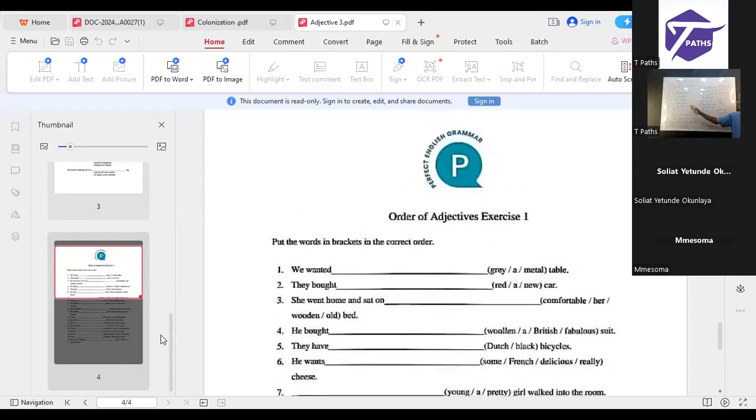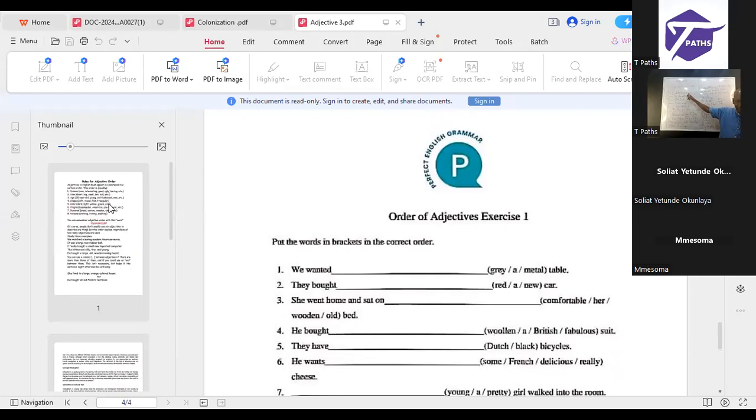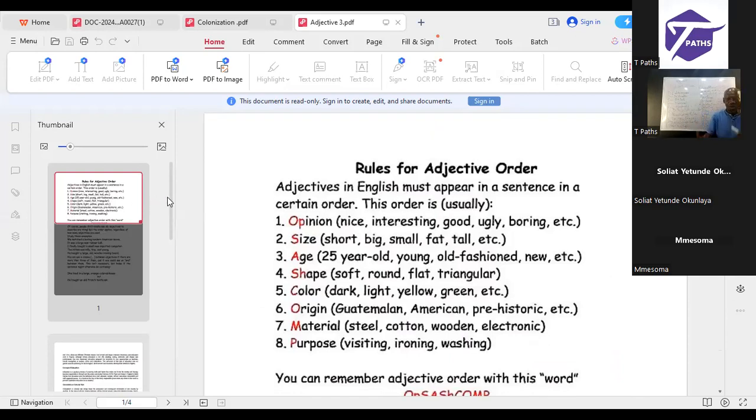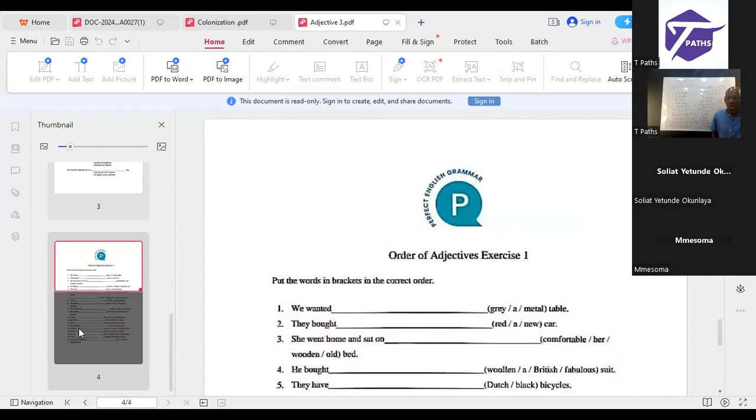The second one I gave you on the board: determiner must come first under the arrangement. Under that determiner, we talk about what? Article, a and the. We talk about possessive adjectives: his, her, our, your, their, my. We talk about demonstrative adjectives: this, that, those. We talk about quantifiers. This will come first under the arrangement, followed by what now? We talk about ordinator.